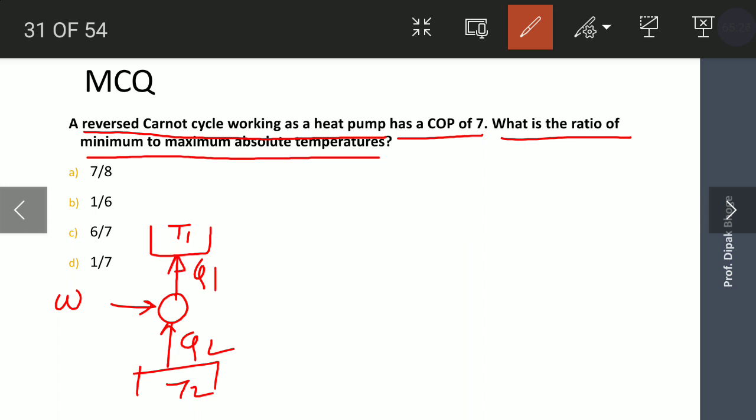This is the heat pump, okay. Its COP is given 7. What is asked? Minimum to maximum temperature ratio is asked.